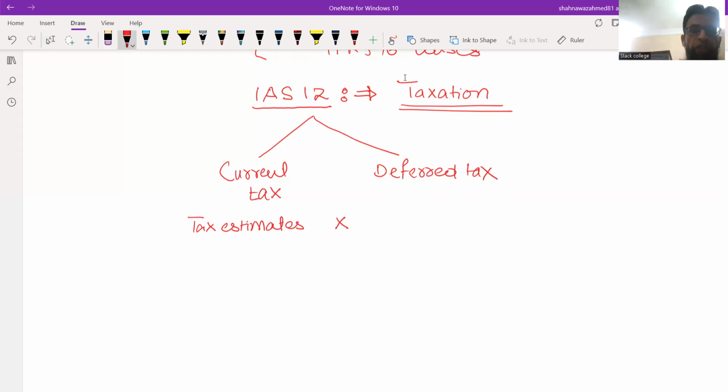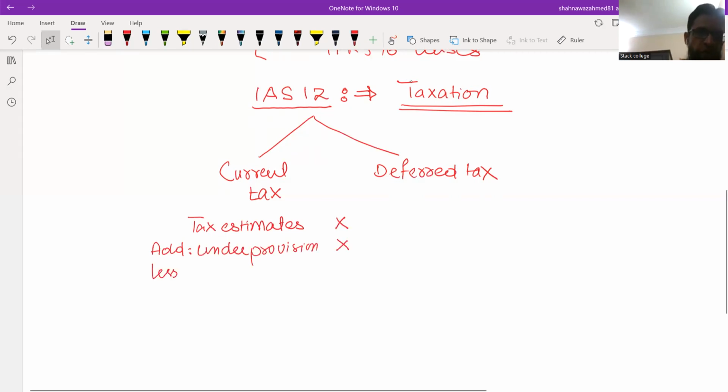So what you have to do, if there is any under provision of tax, under provision, we need to add into it. Or if there is any over provision, then we have to deduct this over provision from our current tax estimate.